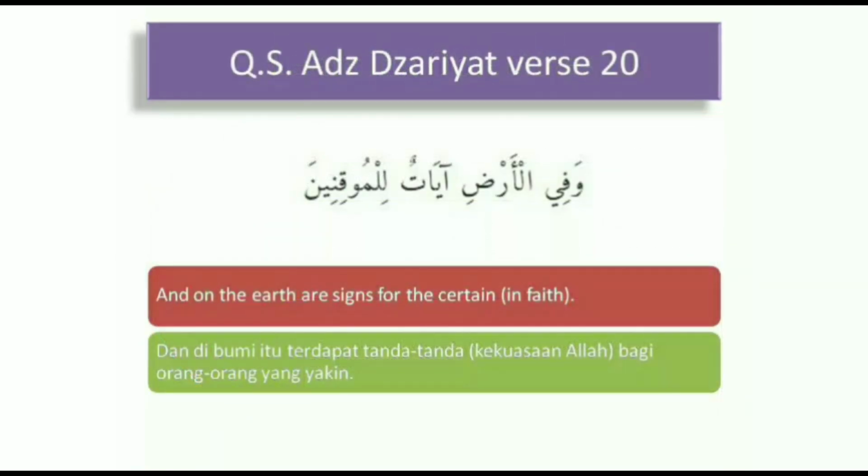Before we learn, let's recite Quran Surat Az-Zariyat verse 20. A'udzu billahi minasyaitonir rajim. Bismillahirrahmanirrahim. Wa fil ardi ayatul lil muwaqinin. Shadaqallahul adzim. Which means, and on the earth are signs for the certain in faith.